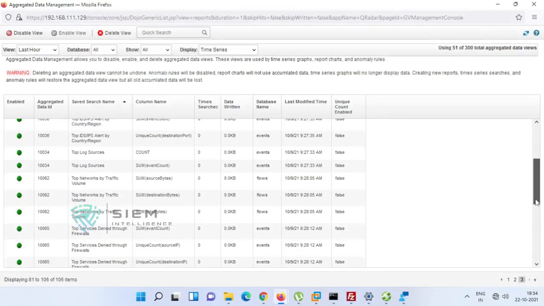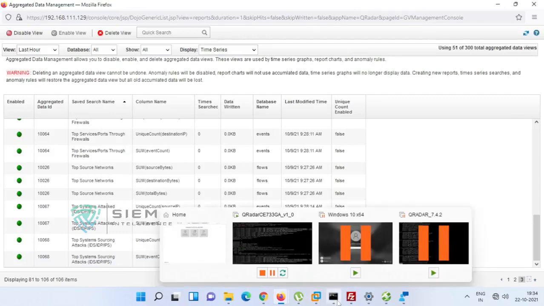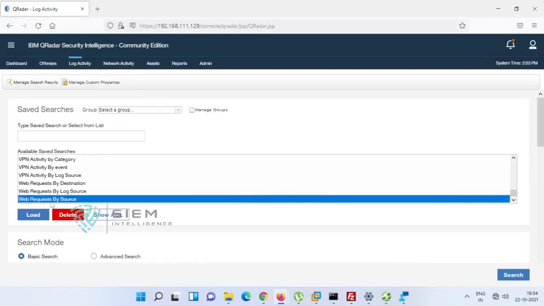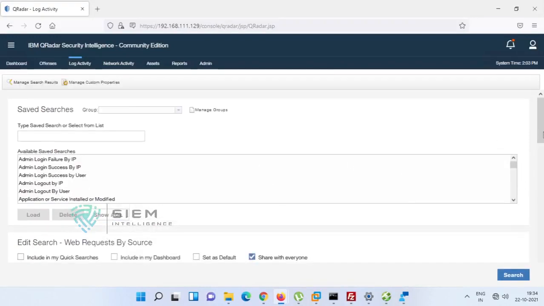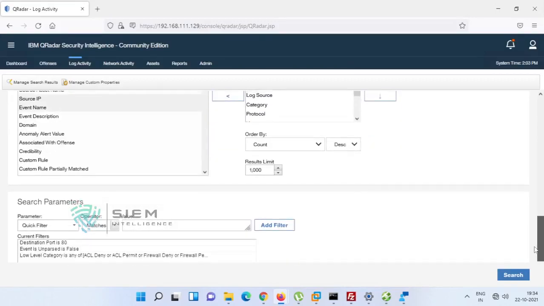If you go to the bottom, it may not be the time series, we can see what it was. This might not be, this is something else.